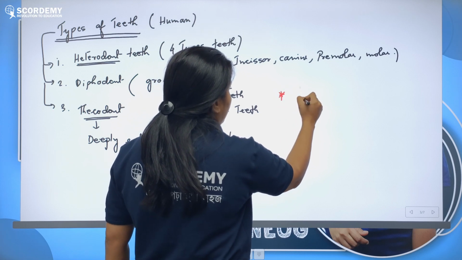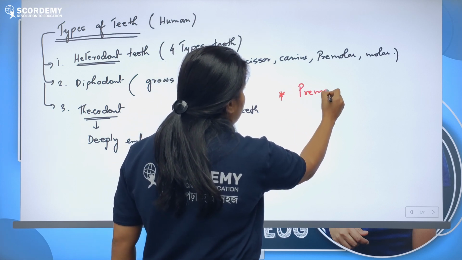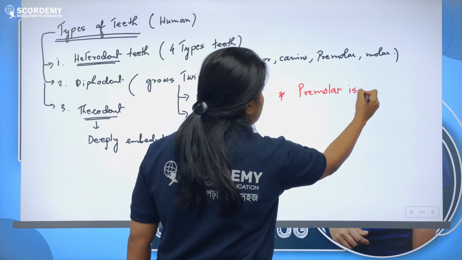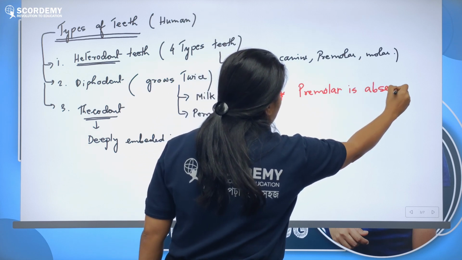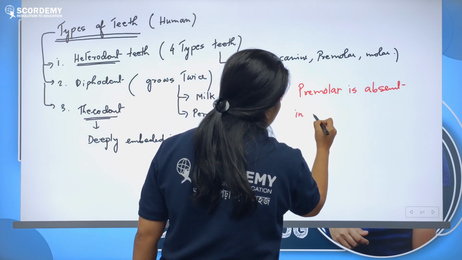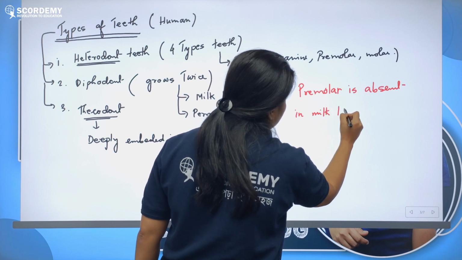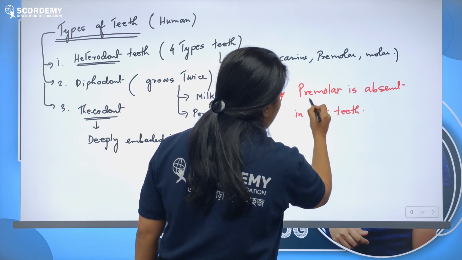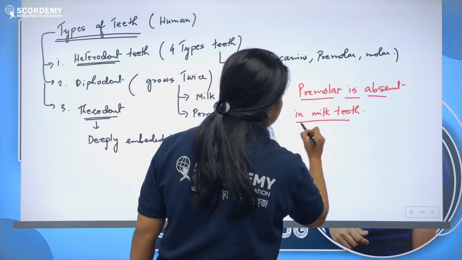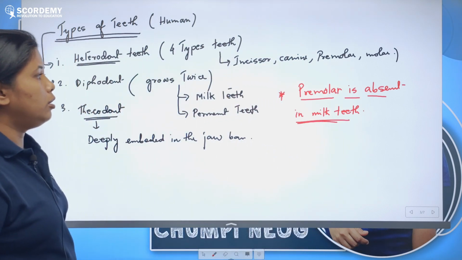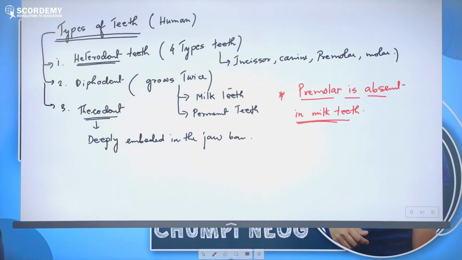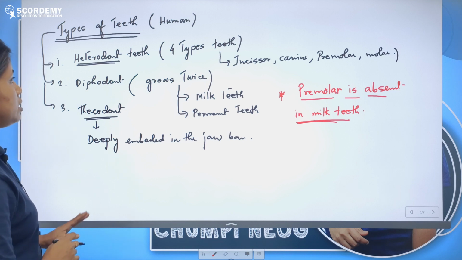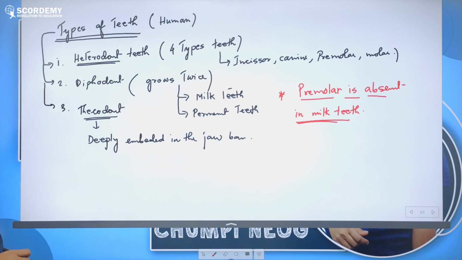Remember, premolar is absent in milk teeth. Premolar is absent in milk teeth. So it is an important point. Milk teeth have incisor, canine and molars, but premolar is not there. So premolar grows once. Okay, very very important. So this is about the human teeth.